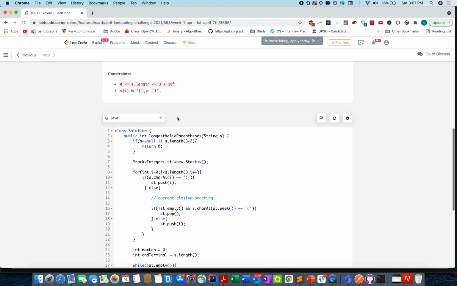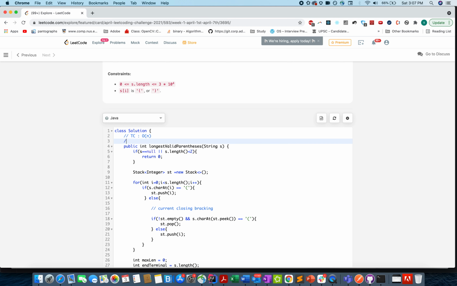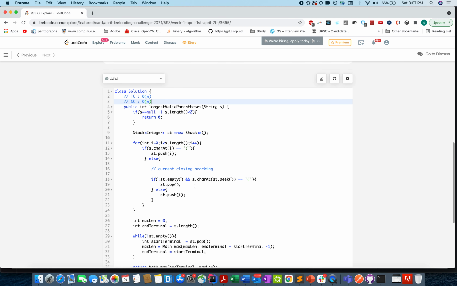Accepted. The time complexity of this approach is order of n, and again the space complexity is order of n. There could be a case where the complete string is disbalanced, so you'll push everything onto the stack, and for that case the space complexity becomes order of n. And the time complexity is order of n because you are traversing through the input string only once.